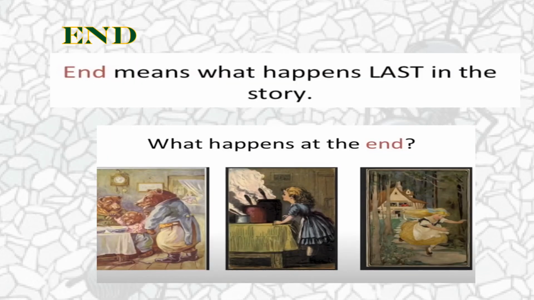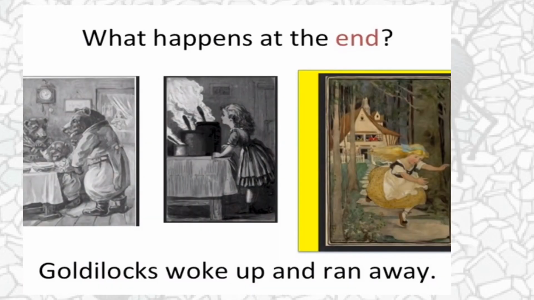End. Beginning, middle, end. Now the third part is the end. End means what happens last in the story, the final thing that happens at the end of the story. This is the end, okay? Look at the pictures. What happens at the end? Goldilocks woke up and ran away.